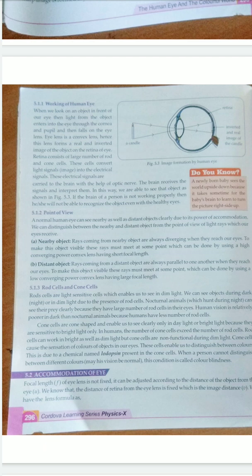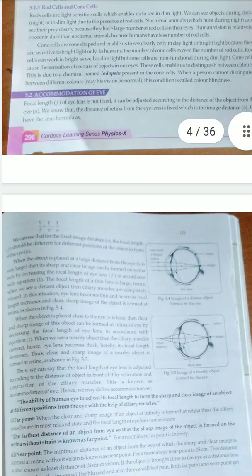Okay. Next, it is given that accommodation of the eye. Accommodation of the eye means that at the same time we can see the near object as well as the far off object. We can see the colorful world, we can see the different objects at the same time. So it is called accommodation of the eye. It is how the eye adjusts to see everything which is kept near as well as far away.